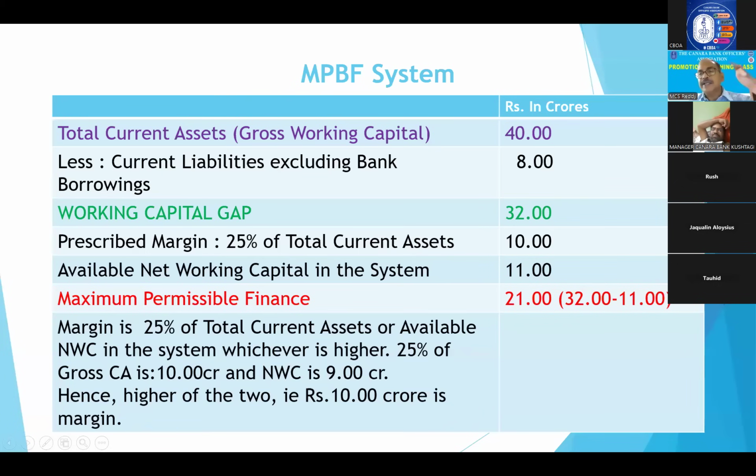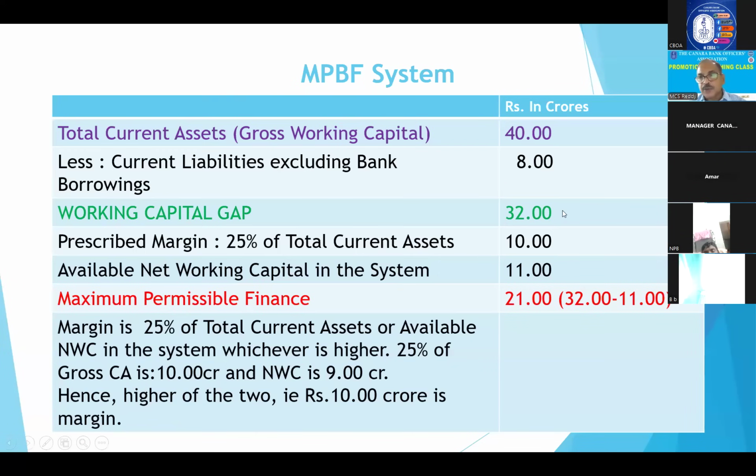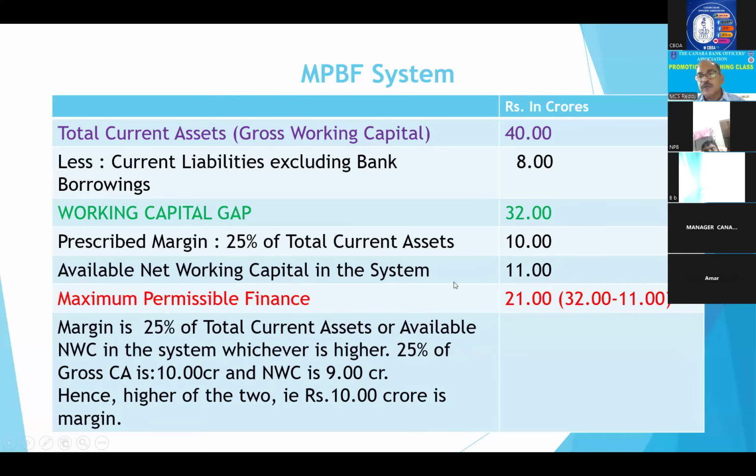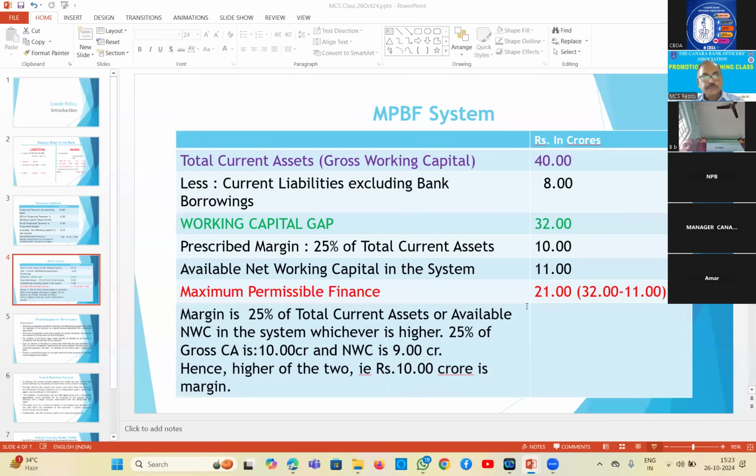Whichever is higher is prescribed as the margin. So now 11 is considered as the margin. 32 minus 11 is 21 crores. This is considered the maximum permissible bank finance, MPBF. That's why we call this the MPBF method, maximum permissible bank finance. Right?